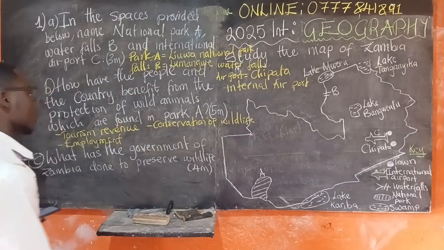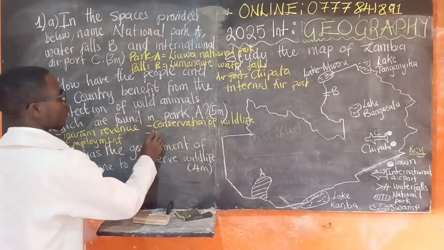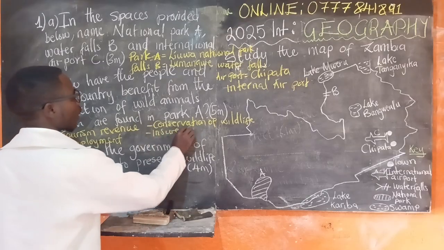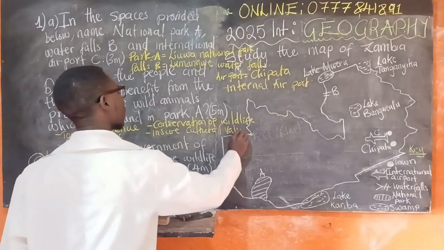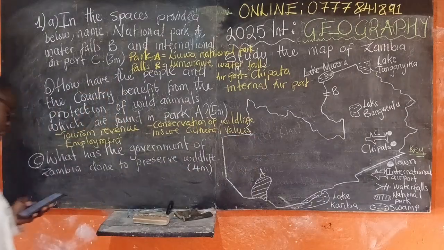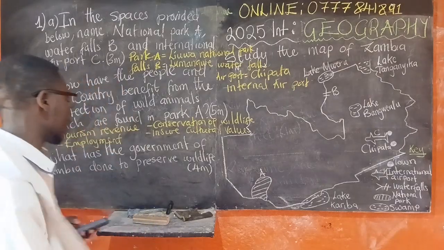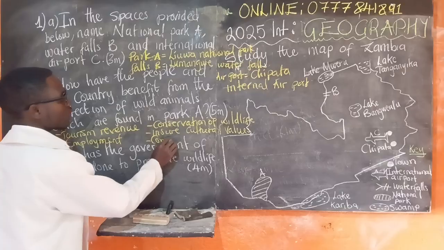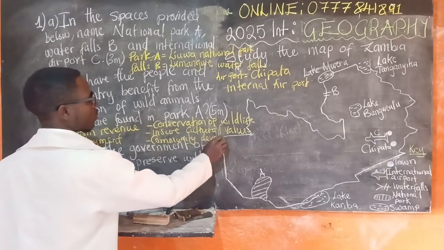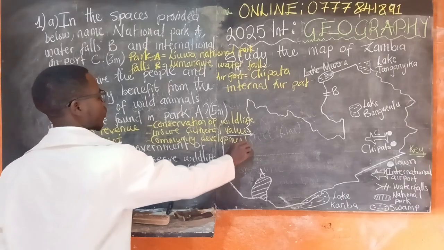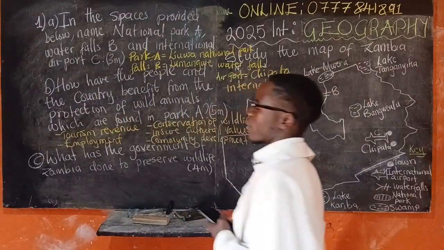To conserve simply means to safeguard, right? Then apart from that, to ensure cultural norms and values. Okay, apart from that, since it is 5 marks, community development. So they needed only 5. You are required to give only 5 reasons.